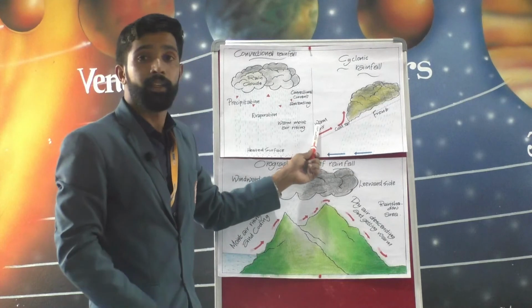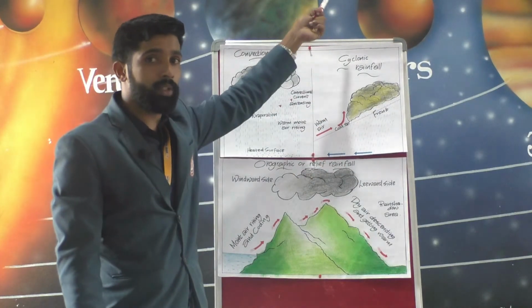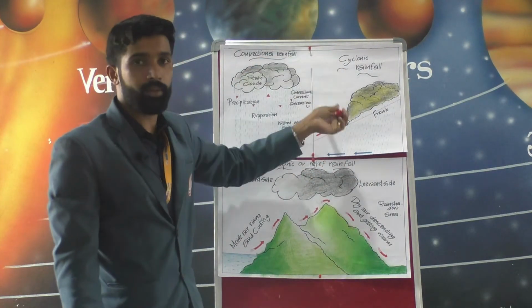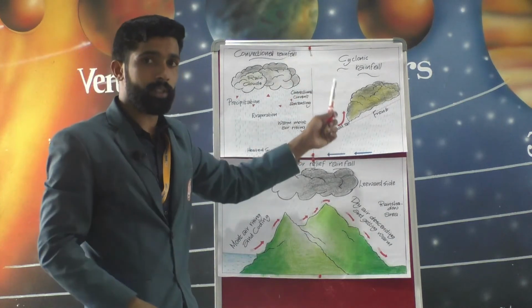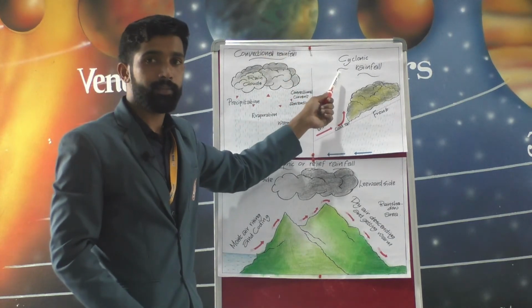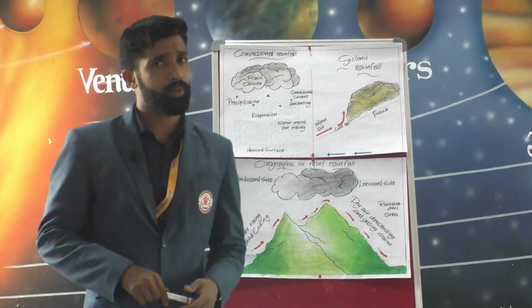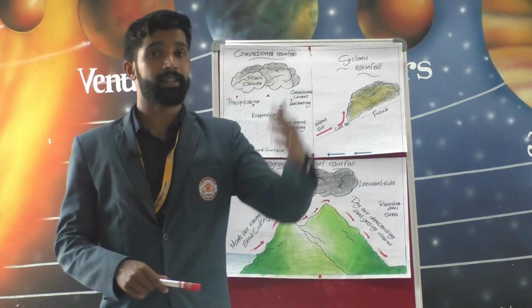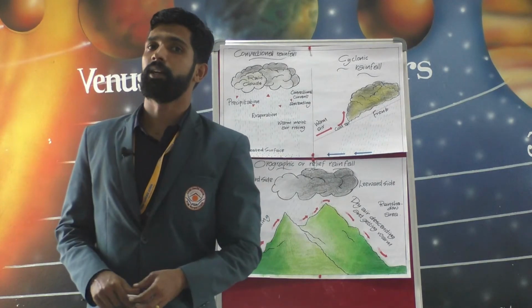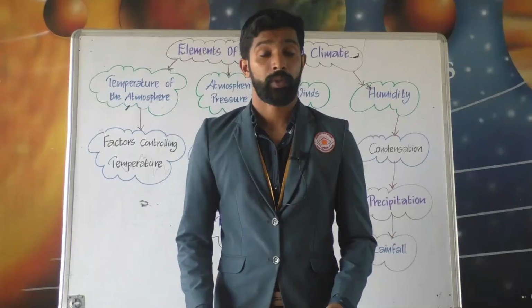Okay. Then the rising warm air cools in the atmosphere. While it is moving up, it cools and condensation takes place, causing rainfall. Okay. So, this type of rainfall is common in the tropical seas and in the mid latitudes.